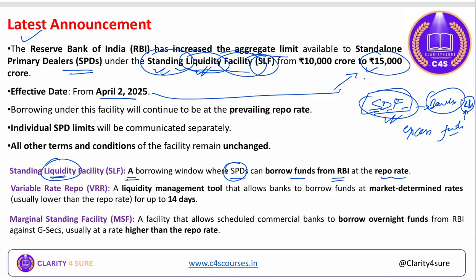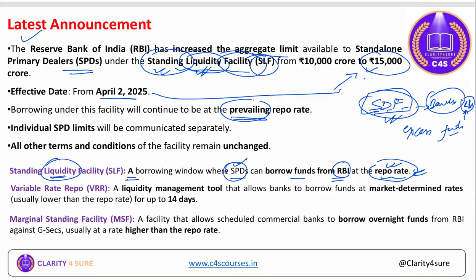Liquidity to whom? Liquidity to standalone primary dealers, where they can borrow the funds from RBI at what rate? At the prevailing repo rate, right? So borrowing under this facility will continue to be at the prevailing repo rate. Means it should not be fixed. Rather, it depends upon the prevailing repo rate.